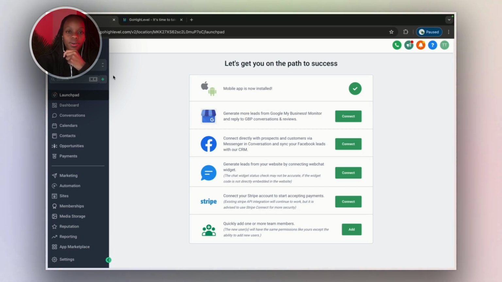So that's mainly for if you're running an agency or if you're running a business with multiple locations. That's where you will be setting up your settings. That's where you'll be controlling all your sub accounts inside here. But otherwise, if an agency or a consultant gives you access to an account, this is what you will be